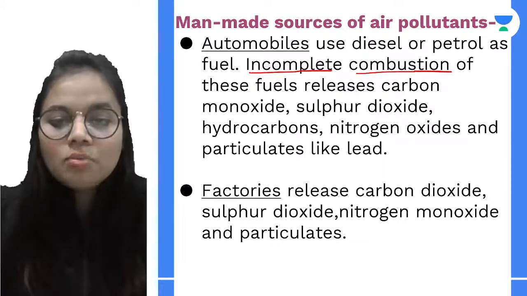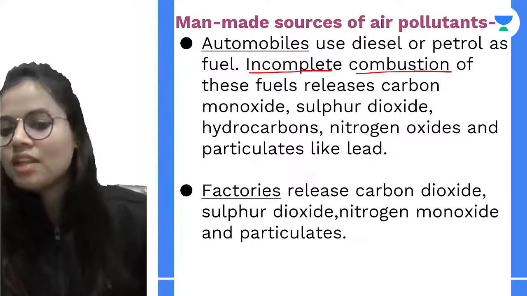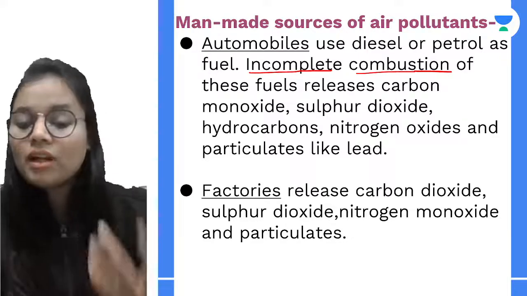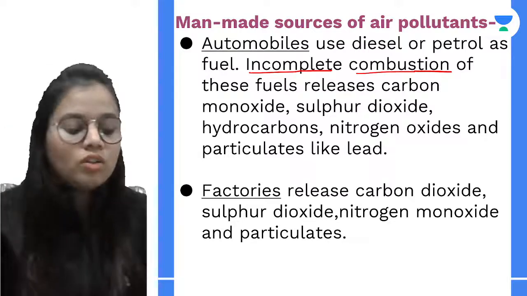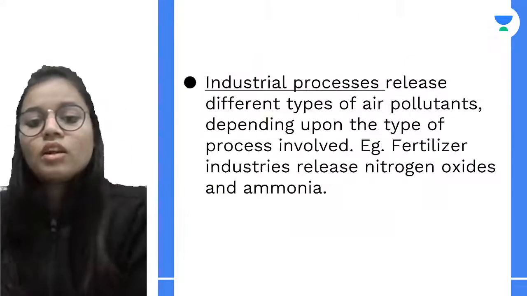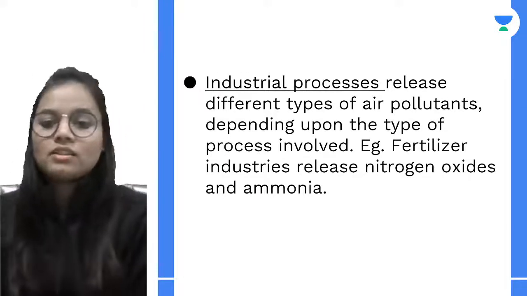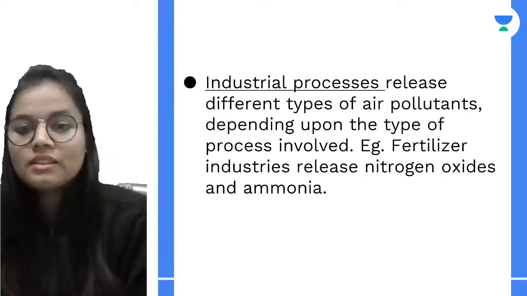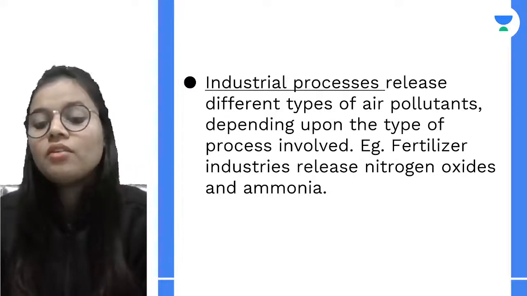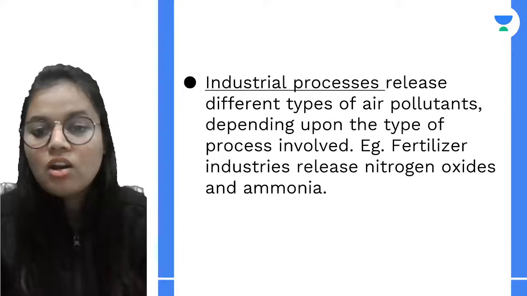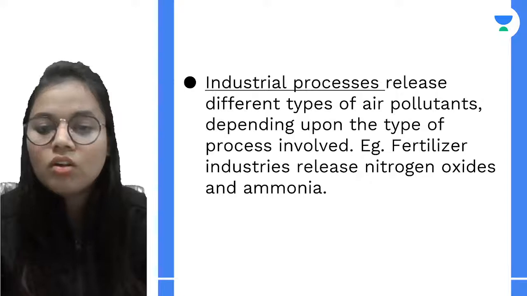Next is talking about the factories. There are various factories, and they release different types of gases again: nitrogen monoxide, particulates, sulfur dioxide or carbon dioxide, etc., which again are the cause of pollution. Now talking about how we can have pollutants from industrial processes, which industry is it really depends on which type of air pollutant it is giving off. If I talk about the fertilizer industry, we will be getting nitrogen oxides and ammonia from that, which are a principal cause of pollution.